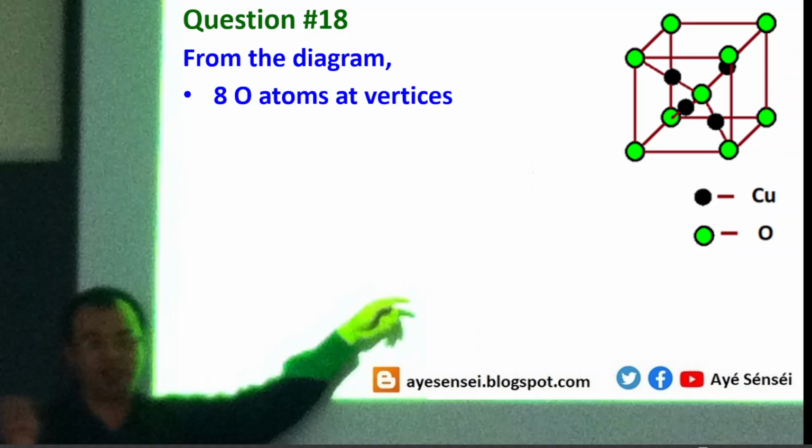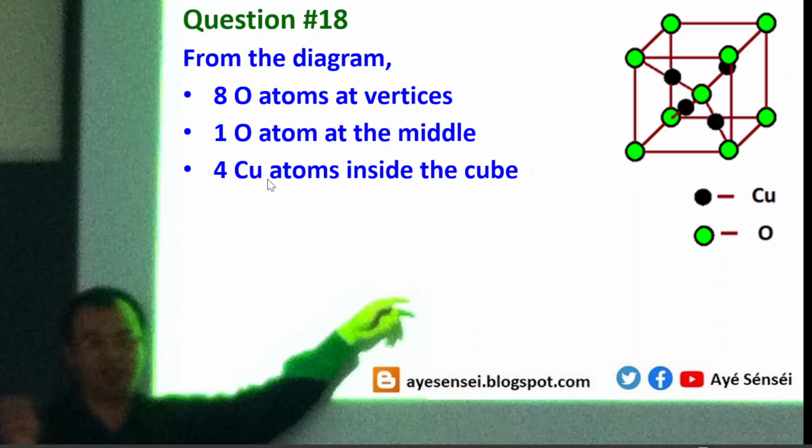So from the diagram, we should notice that there are 8 oxygen atoms located at the vertices, and then 1 oxygen atom located exactly at the middle, and then there are 4 copper atoms located inside the cube.